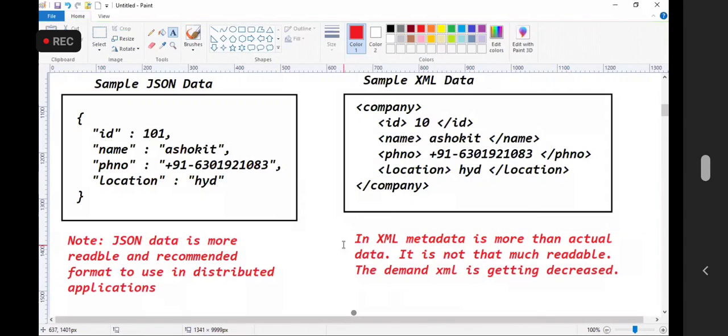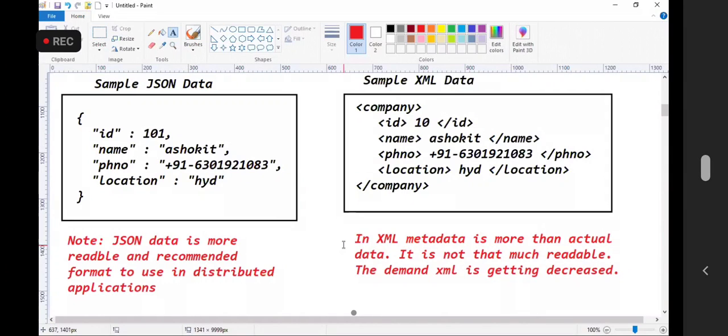Now people are using YML, another markup language, for configuration. Five or ten years back, people used to work with XML for configuration like serverlog.xml, Hibernate CFG.xml, Hibernate mapping.xml.